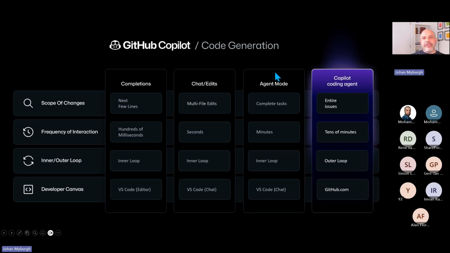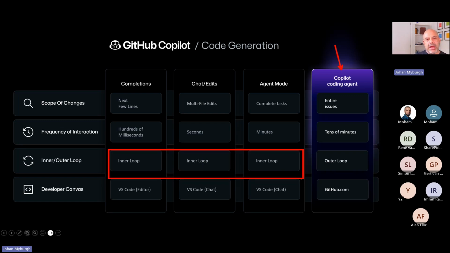So now we're moving on from an agent mode type capability. We're moving towards a Copilot coding agent, and as opposed to just a mode where I can interact with these models, now we've got an agent, and the agent can essentially go away and do work. And that's really what us developers want to hear. Because up until this point, you will see it's all about the inner loop. And what we mean by that is basically peer programming.